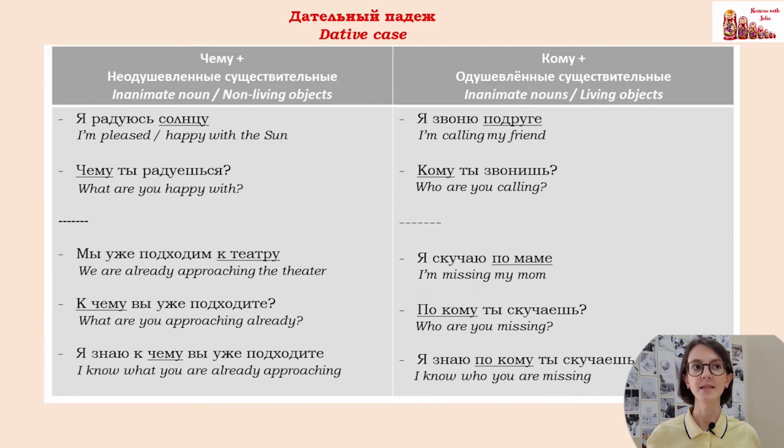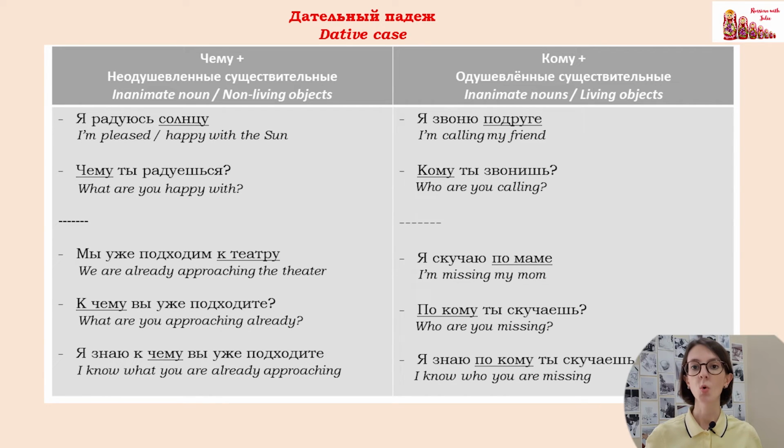Next case is dative. So что in dative case will be чему, кто in dative case will be кому. Я радуюсь солнцу. Чему ты радуешься? Again, I don't know why after verb радоваться we use dative case. I'm happy with plus dative case. That's why we ask the question чему ты радуешься? Я радуюсь солнцу. It's dative case.